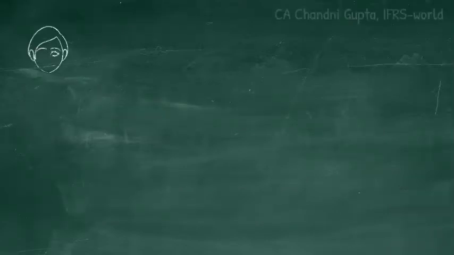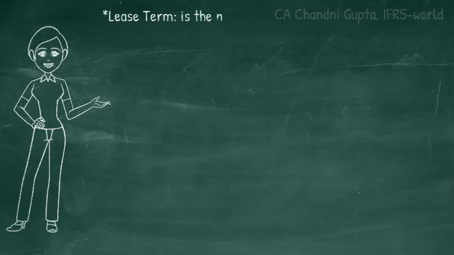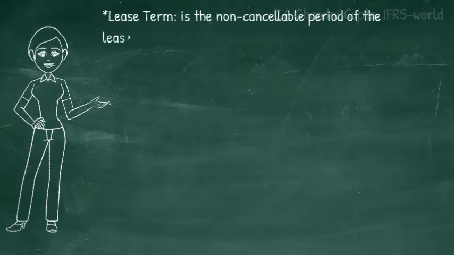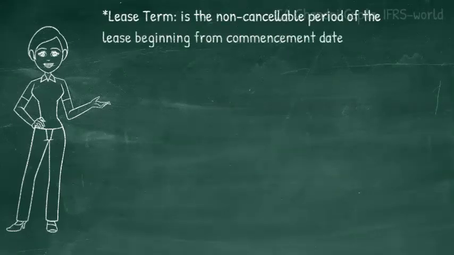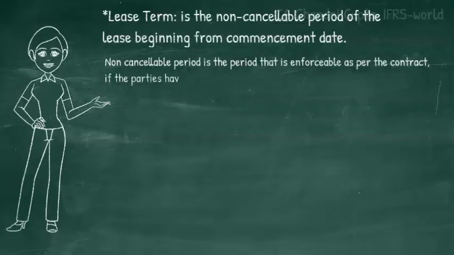Now we understand the lease term. Lease term is the non-cancellable period of the lease beginning from the commencement date. Non-cancellable period is that portion of period which is enforceable as per the contract, which means during this period, none of the parties can rightfully terminate the lease.